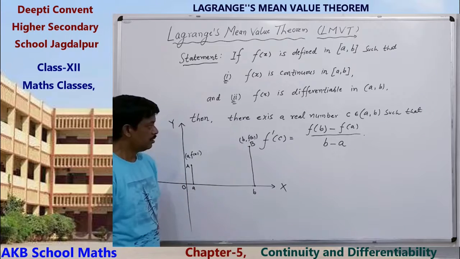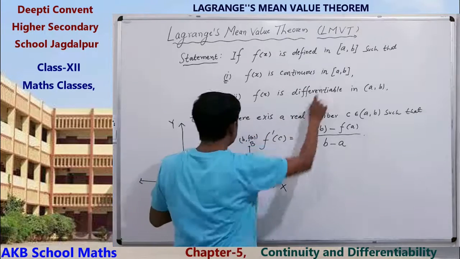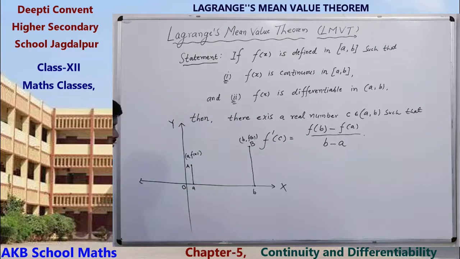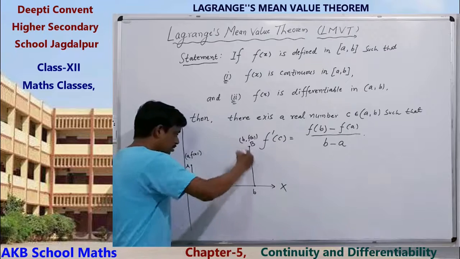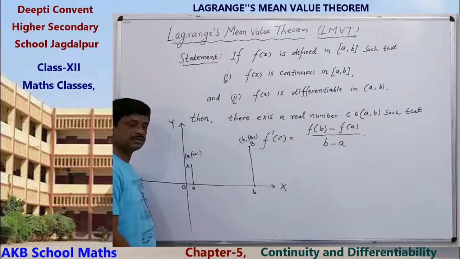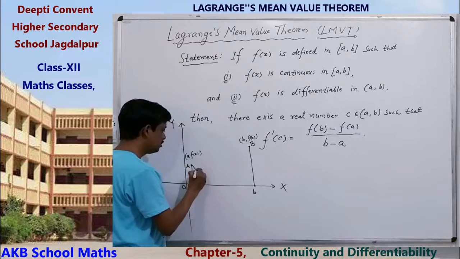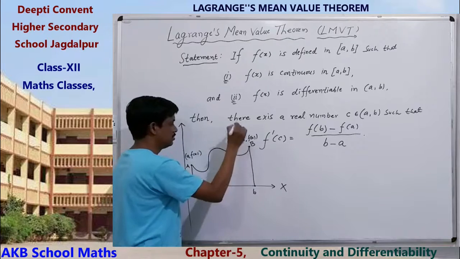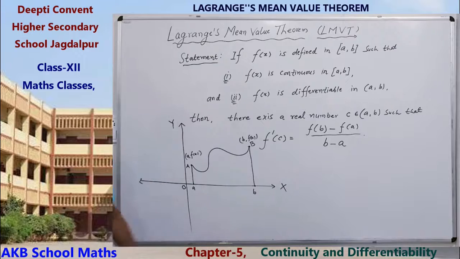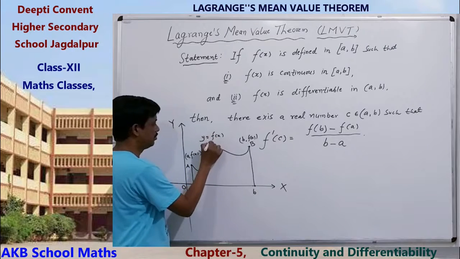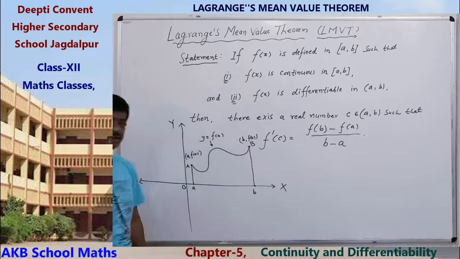Now, since the function is continuous in the closed interval, we can draw the graph continuously. Clear? You can draw this graph as a single curve, or a double curve, or a triple curve. Suppose we get it like this. Okay, suppose this is the curve y equals f(x). This is the curve. Clear?